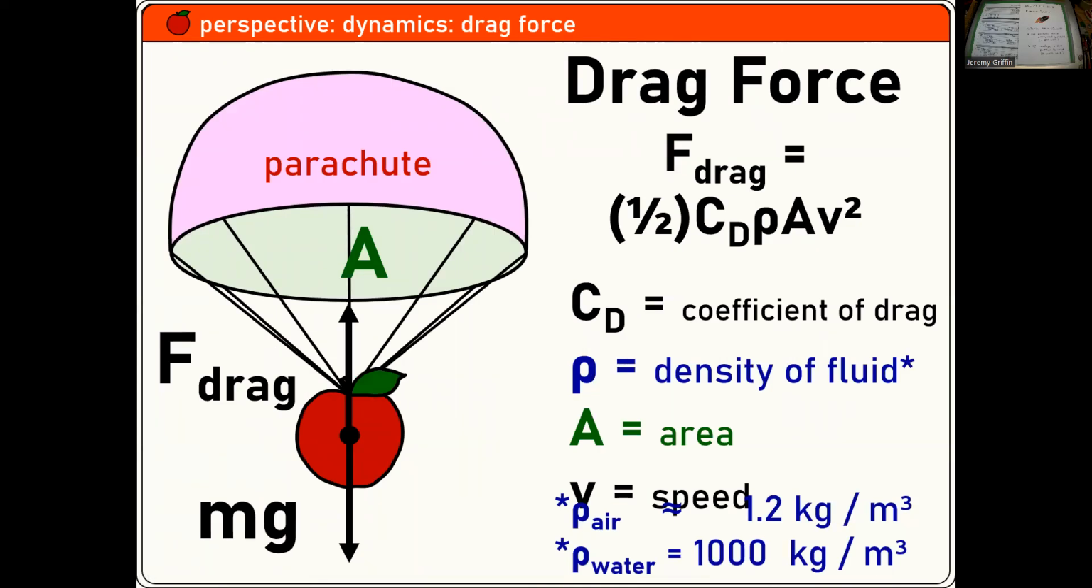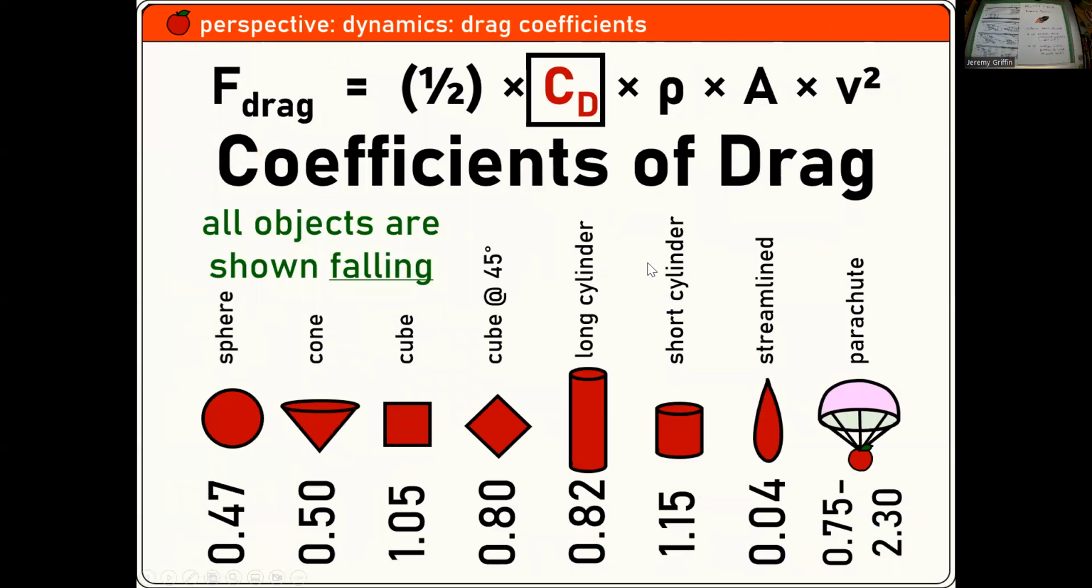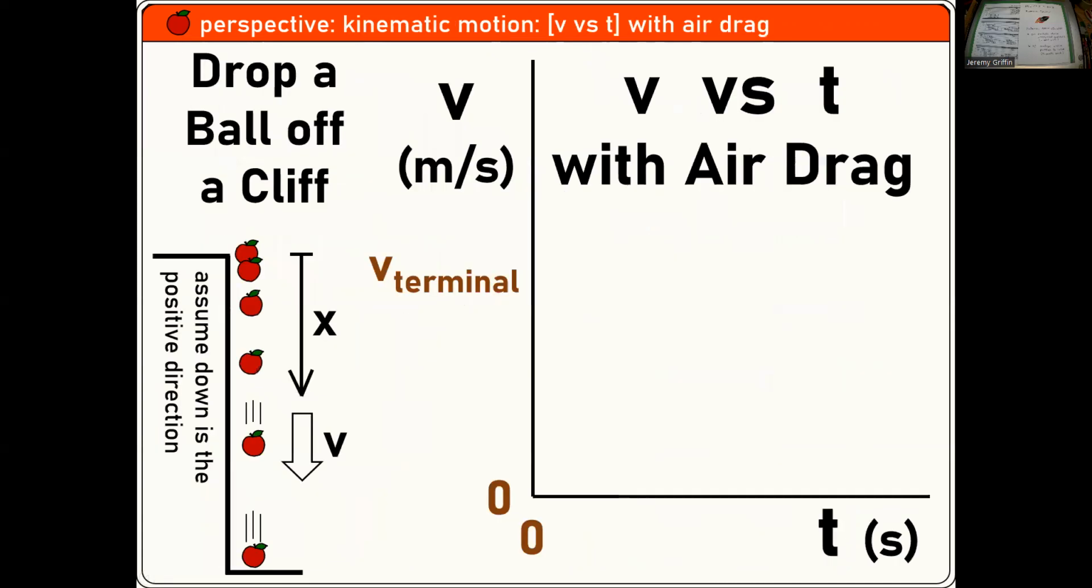I don't think AP asked anything about air drag, but there's a fun equation there. Coefficients of drag for different falling objects. Boom. There you go. You might see this one day in college. You guys take some science and engineering classes. Drop a ball off a cliff.